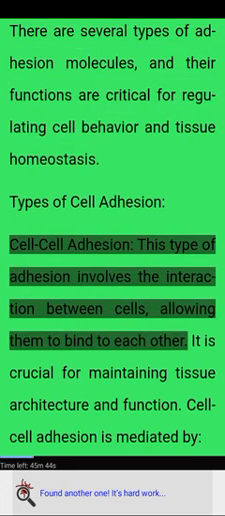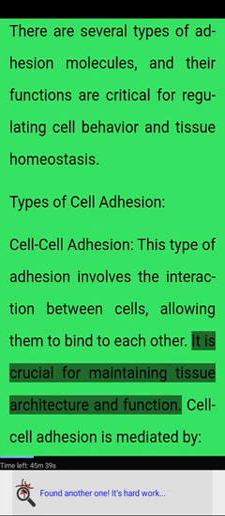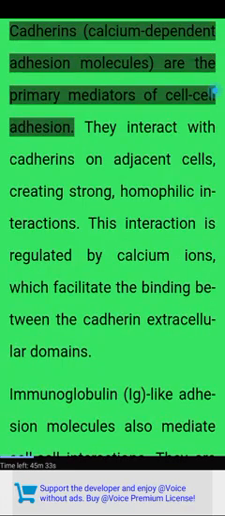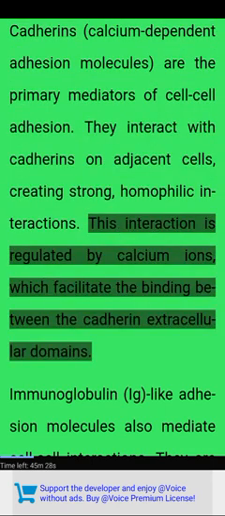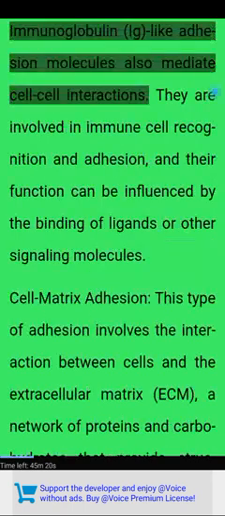Types of cell adhesion. Cell-cell adhesion. This type of adhesion involves the interaction between cells, allowing them to bind to each other. It is crucial for maintaining tissue architecture and function. Cell-cell adhesion is mediated by cadherins. Calcium-dependent adhesion molecules are the primary mediators of cell-cell adhesion. They interact with cadherins on adjacent cells, creating strong, homophilic interactions. This interaction is regulated by calcium ions, which facilitate the binding between the cadherin extracellular domains.